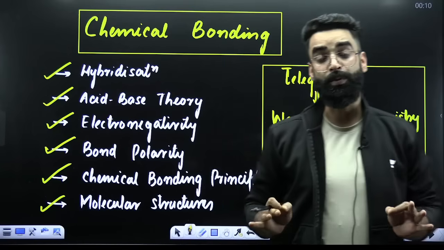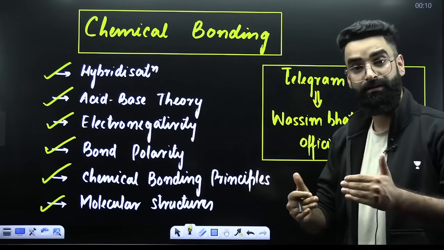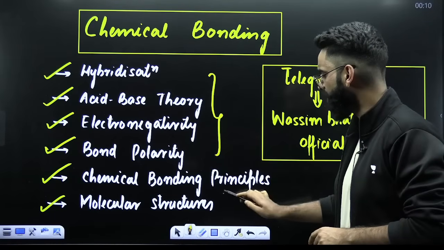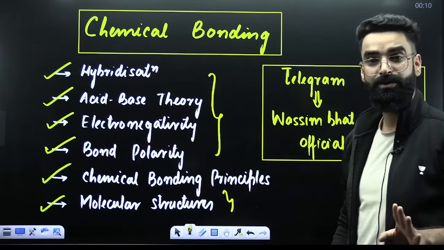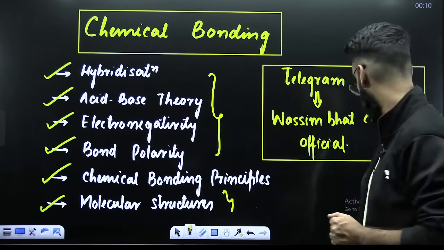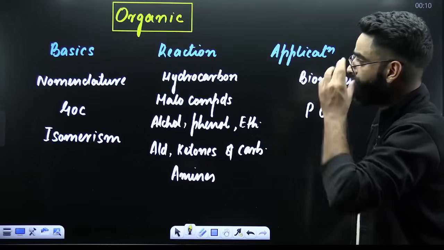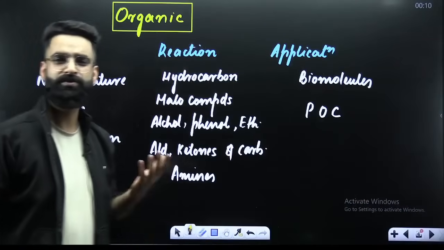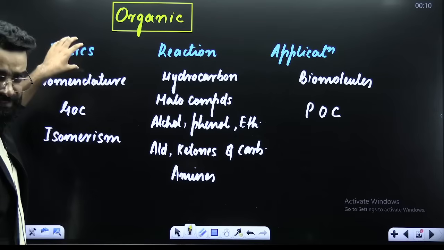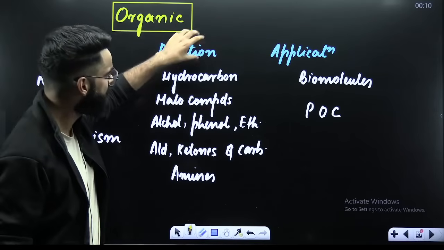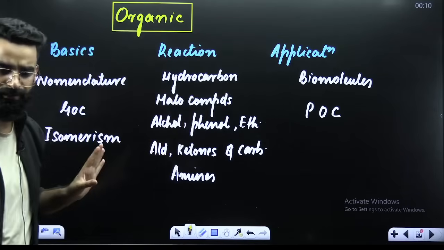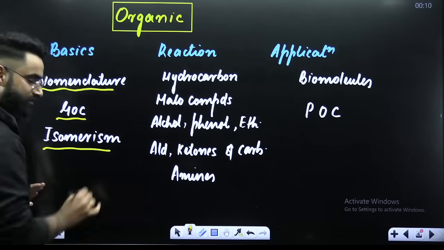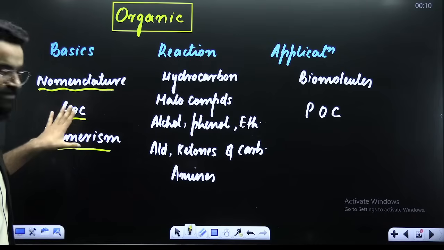So these were the prerequisites which are needed to jump into organic chemistry. My dear students, the stronger these topics, the better is going to be your conceptual approach when it comes to organic chemistry. Moving on. First of all, I'm going to classify your organic chemistry into three parts. One is going to be your basics, one is going to be your reactions, and one is going to be your application, right? Basics include your nomenclature, GOC, and isomerism, right? This comes into the basics of organic chemistry part.